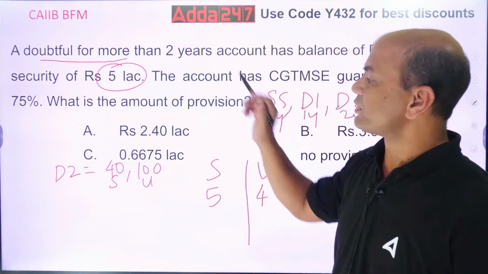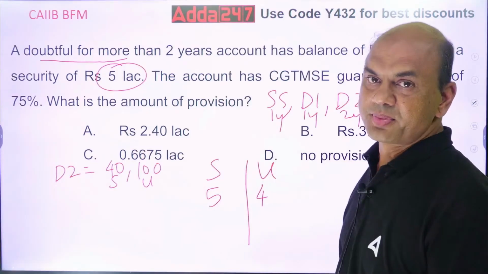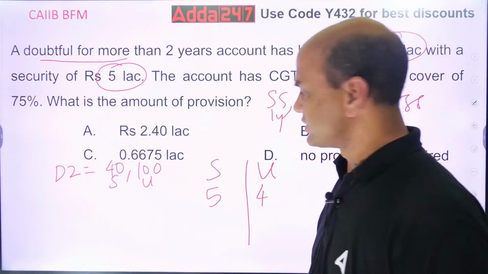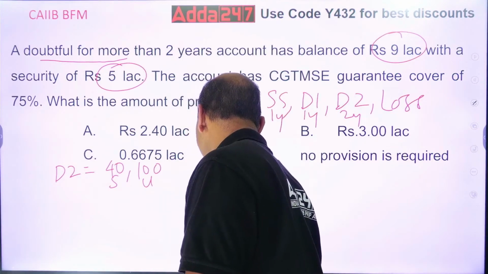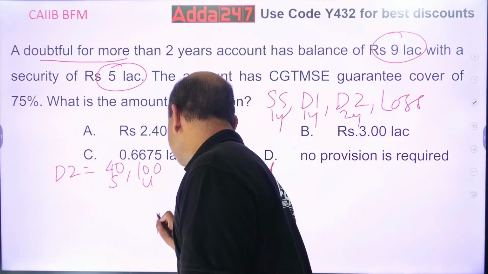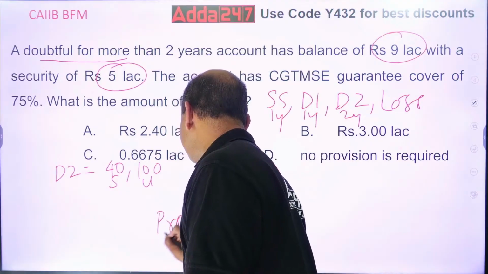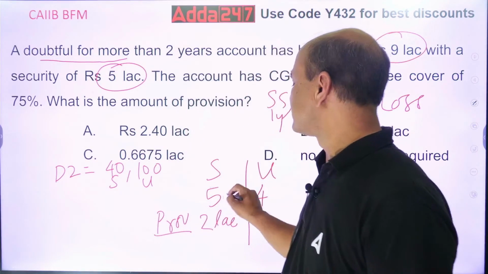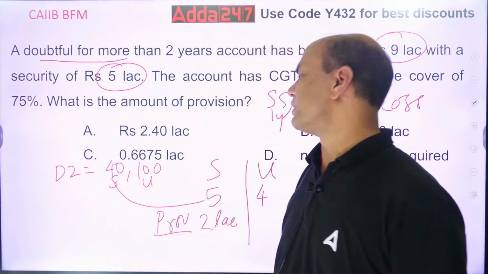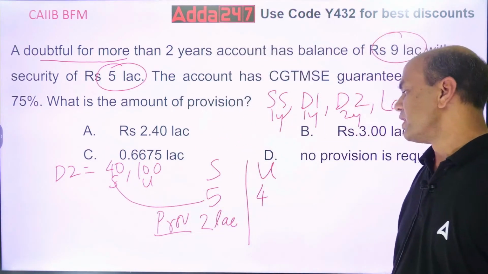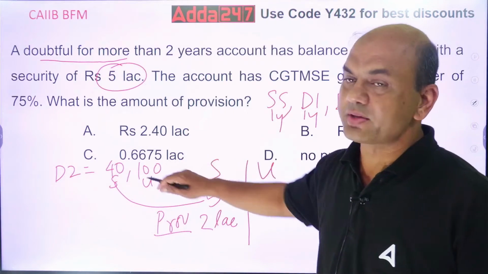What is the provision for 5 lakhs? 40% into 5 lakhs, which is simply 2 lakhs. So 2 lakhs is the provision. What about the unsecured? You will multiply with 100%.